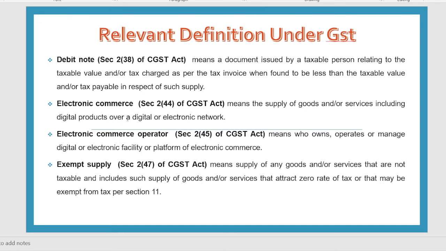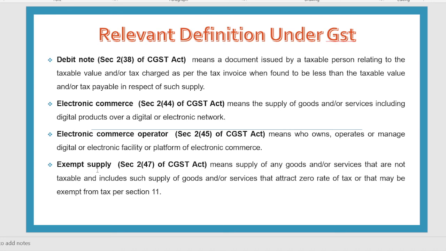Electronic commerce means if you are doing any commercial activity through the electronic way, through online, so that will be called as what? Electronic commerce. And those who are doing such activity are called as what? Electronic commerce operator. For example, Flipkart, Amazon, then your Zomato and so on, these are all electronic commerce operators.